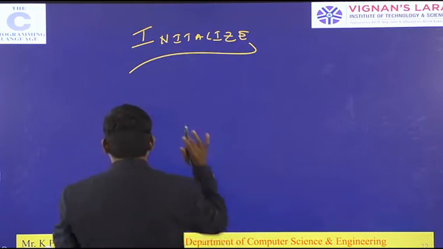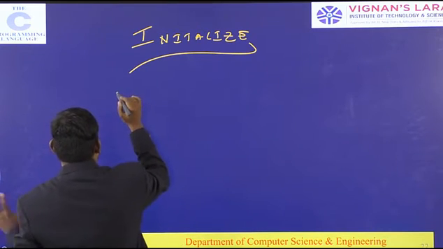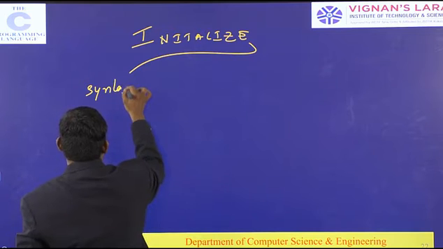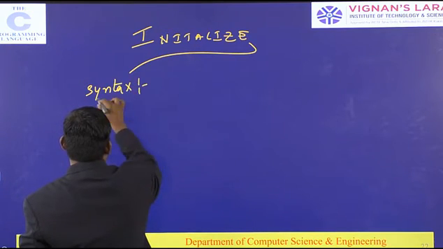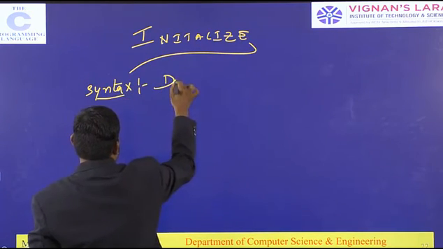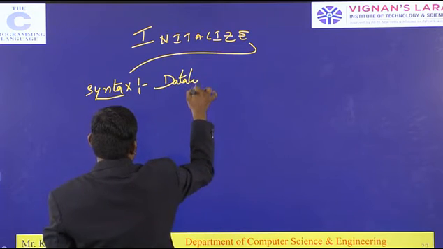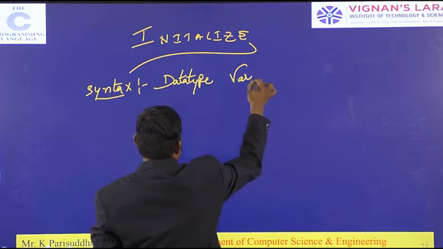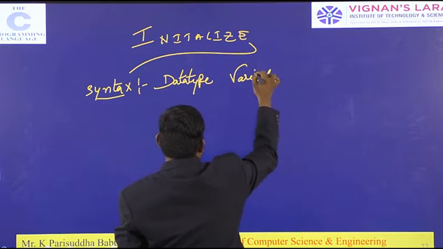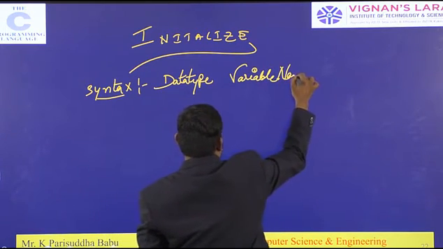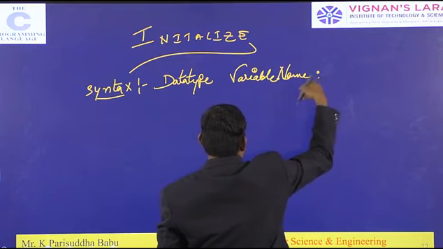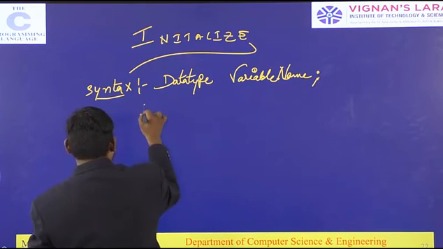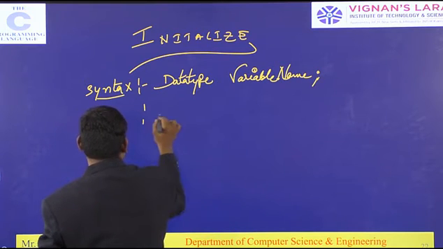The normal variable declaration syntax is simply data type, space, variable name, semicolon.